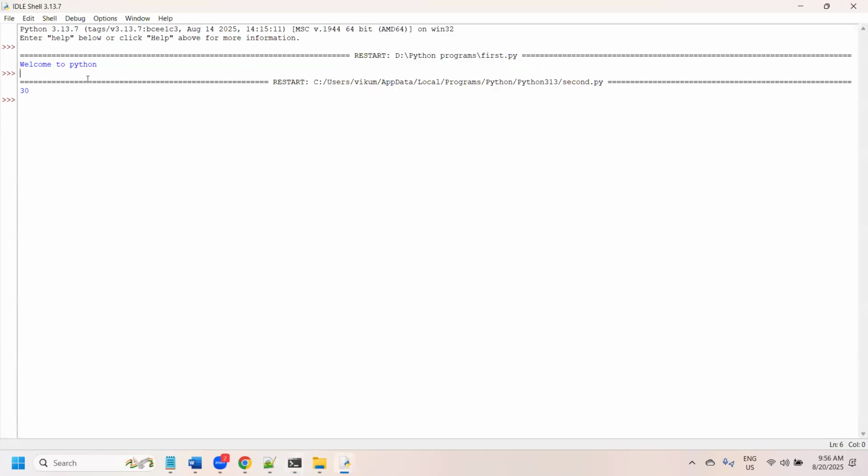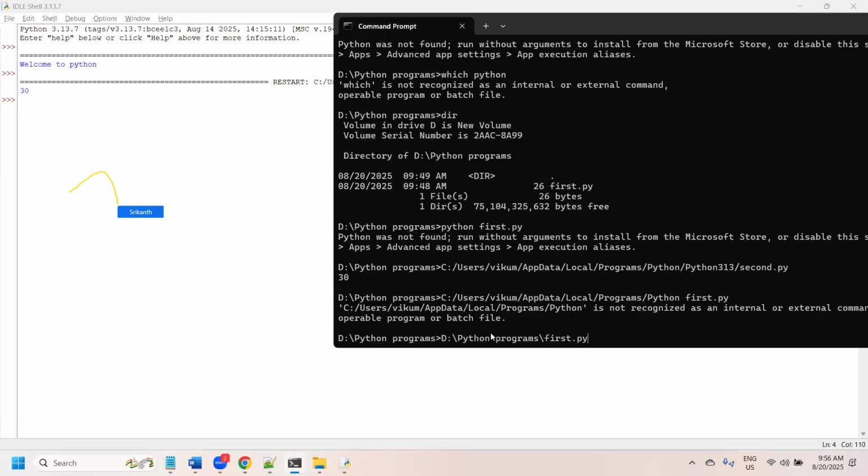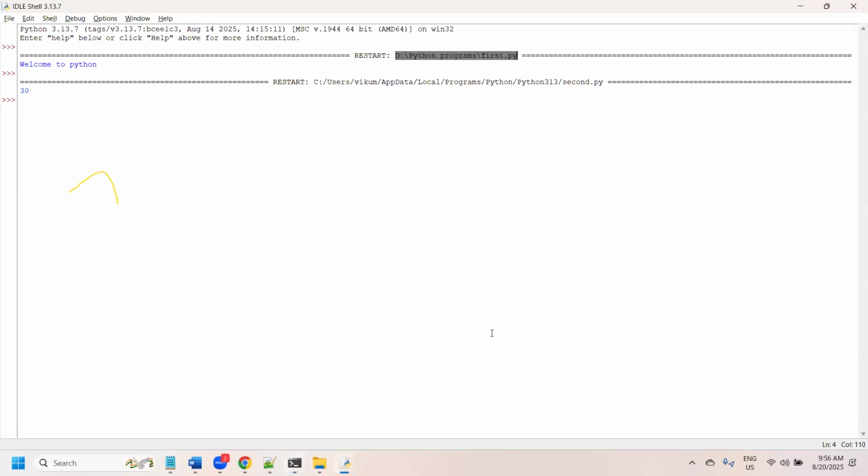Now if you want to run this program, this way also we can, just copy and paste. Here we need to set the environment variables. Once we have the environment variables we can do that. So these are the two ways to execute the program.